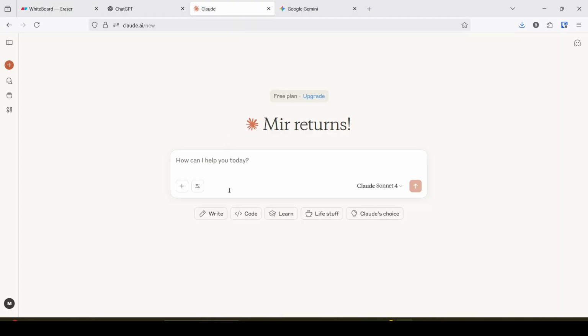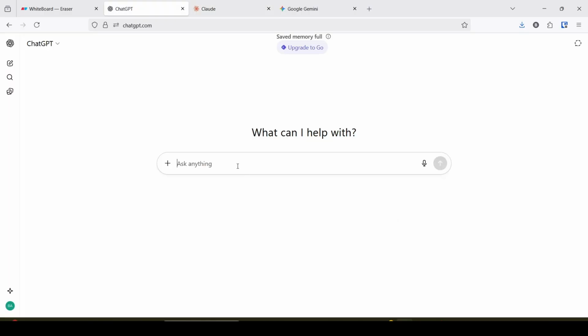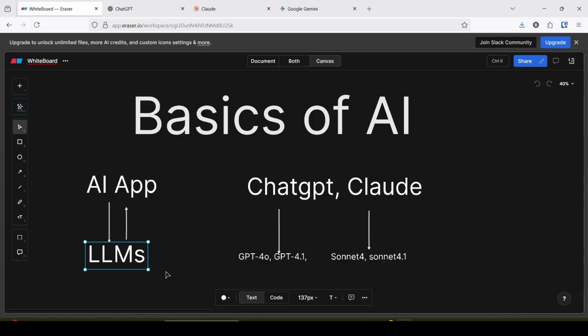If I ask questions to the Claude AI application, you can see Claude uses the LLM named Claude Sonnet 4. This is the name of the large language model or version. Claude Sonnet, Claude Opus 4.1. These are names of large language models. ChatGPT also uses several models available, GPT-4o, GPT-4o mini, etc. That means the LLM has the capability to generate a response.